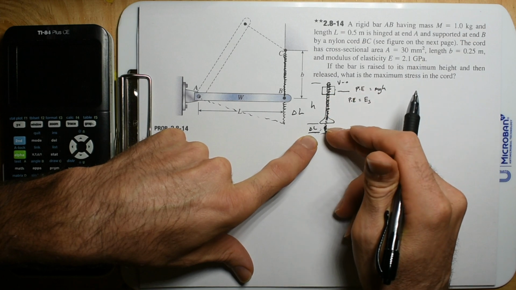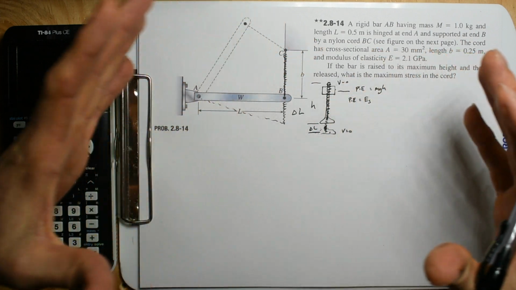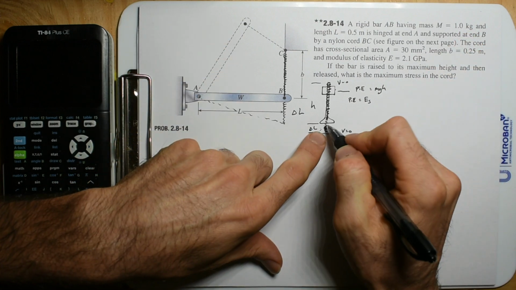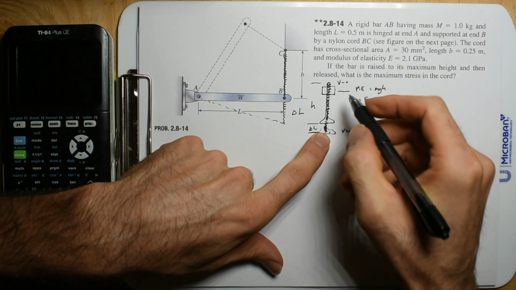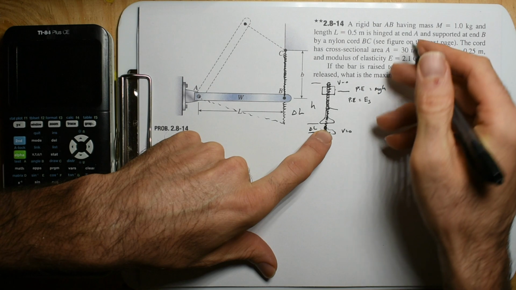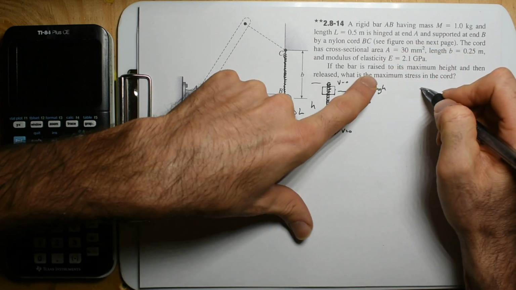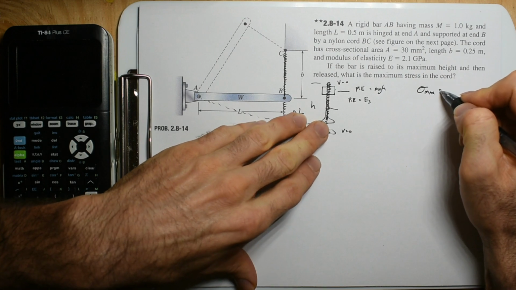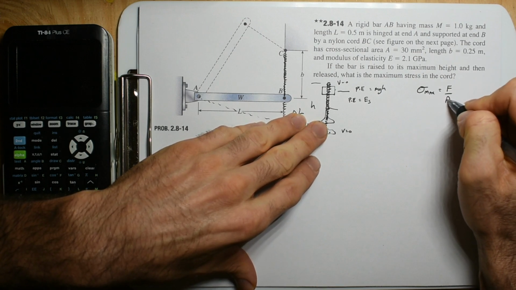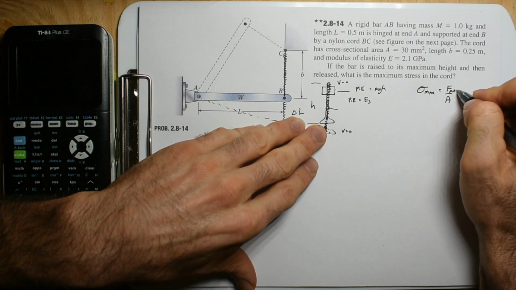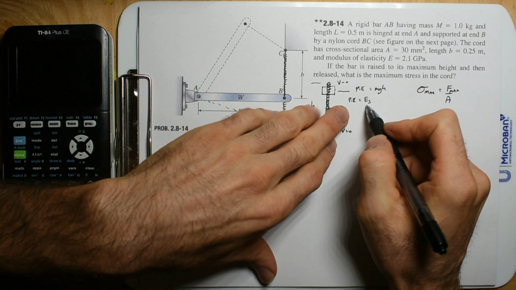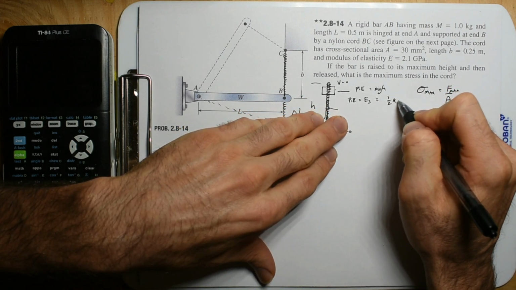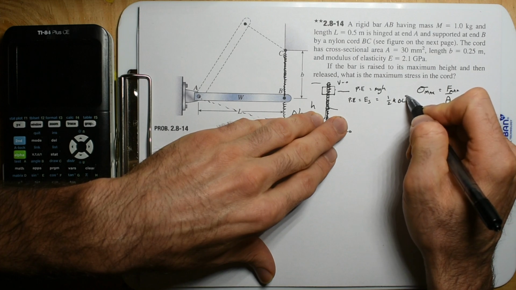Once this stops, the spring gets to its lengthiest, and that's going to be the max force in the spring. This spring has an area, and they want to know the max stress. So the first mechanics of materials equation is force divided by area, and that force is going to be the max force.